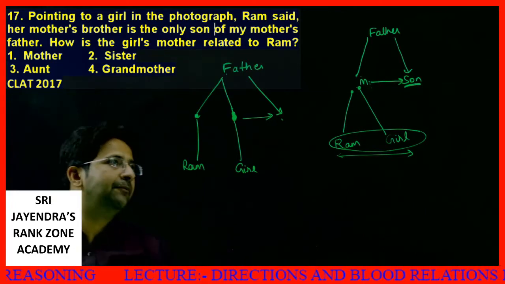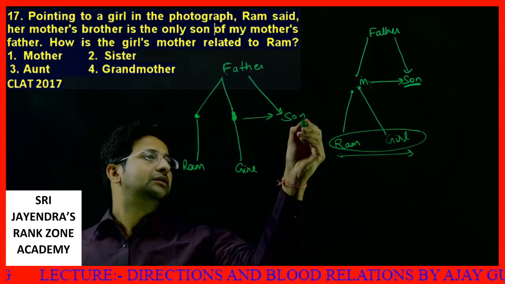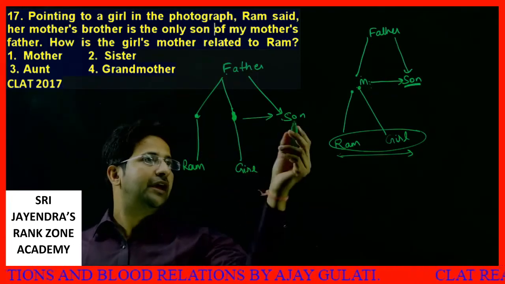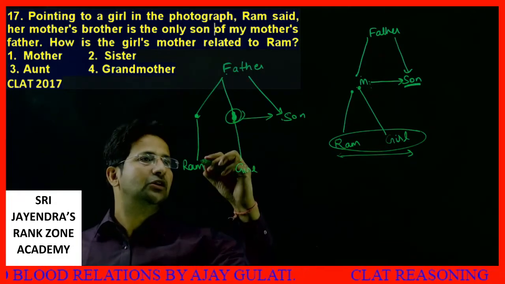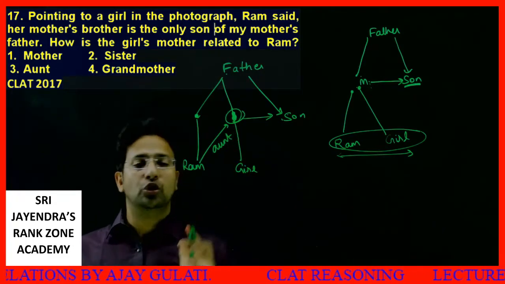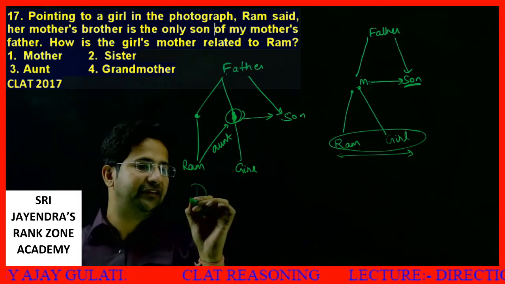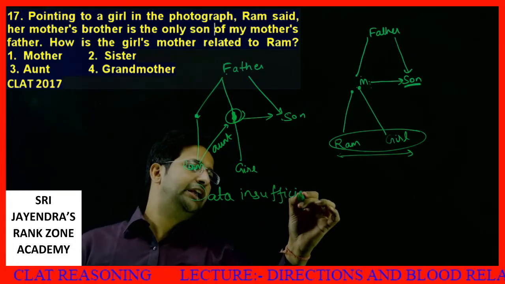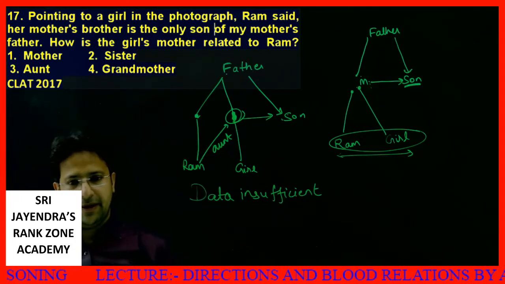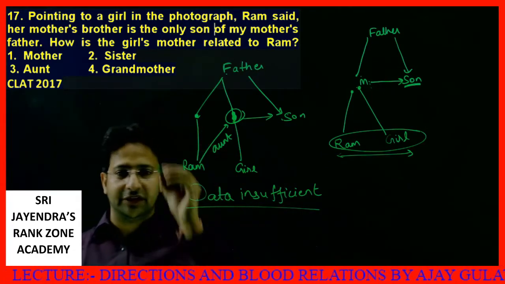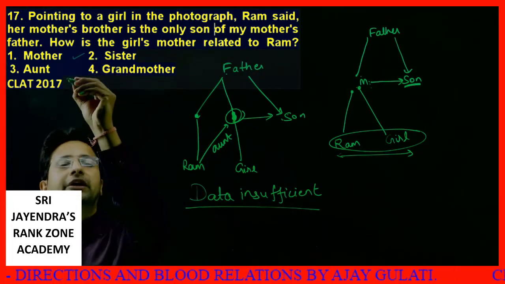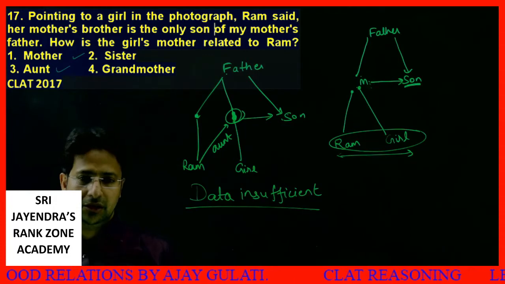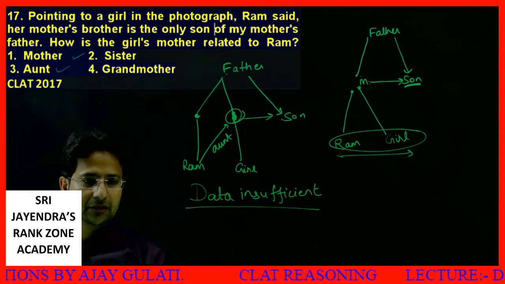So this way, what I can say. This is my mother. My mother's sister, this is also possible. So this way this lady could be my aunt also. So the precise answer would be data insufficient. The question was not thoroughly prepared. So data insufficient is the answer, because it could be mother also or it could be aunt also. Okay, dear students, so any of the following options could be possible. Let's move to the next set.